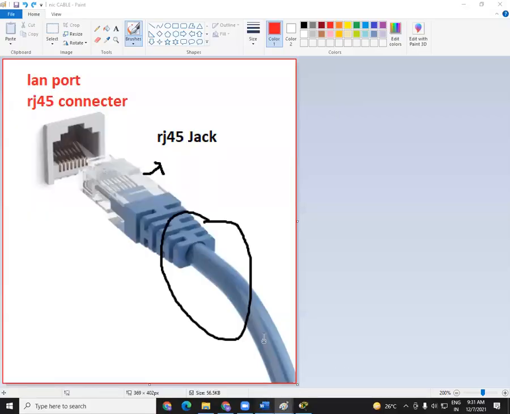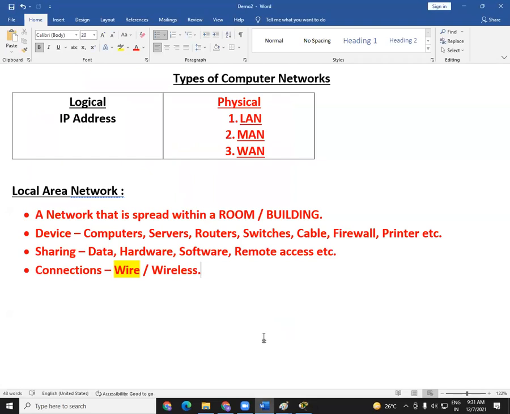So coming back to this network here, local area network. A local area network is spread within a room or a building. Devices are this. Purpose is sharing, and the connections are wire or wireless. But majority of cases, like I said, it will be wire. And in this wire, I'll just write here so that you can remember, we have UTP cable or fiber optic cable.